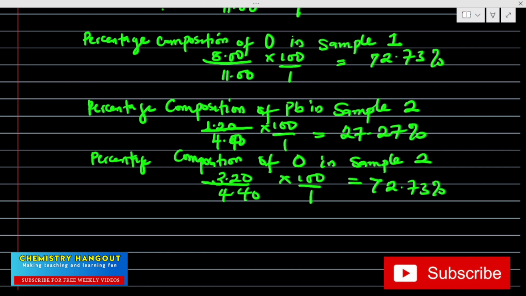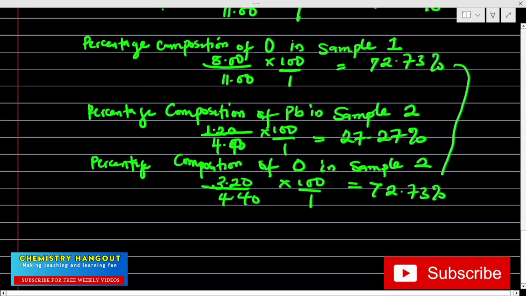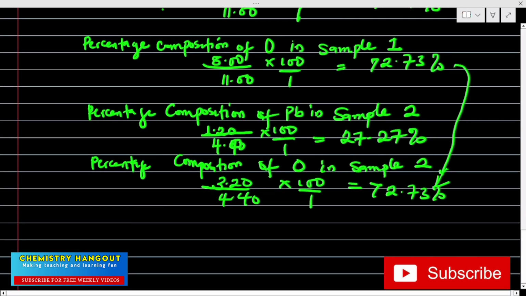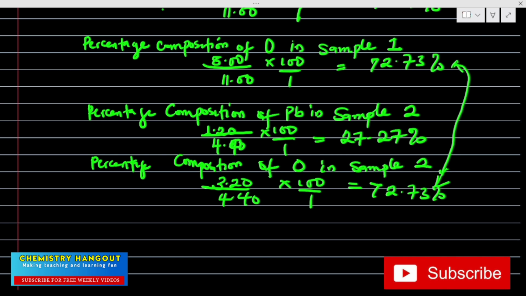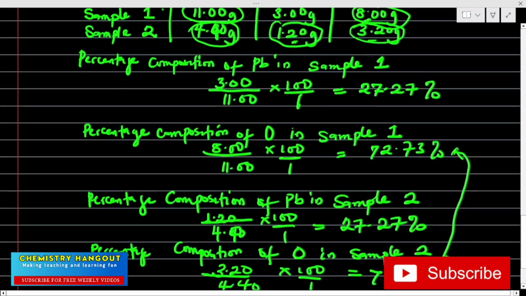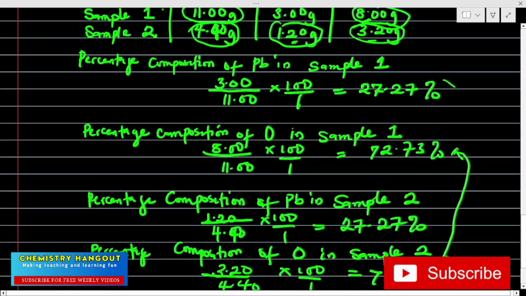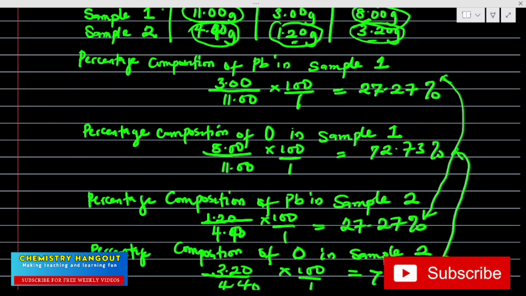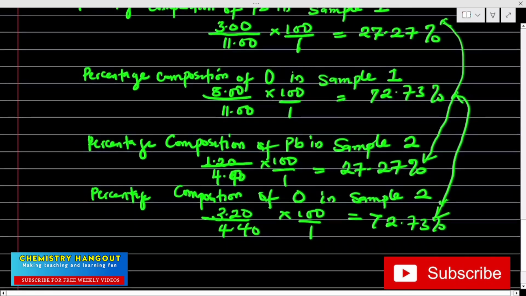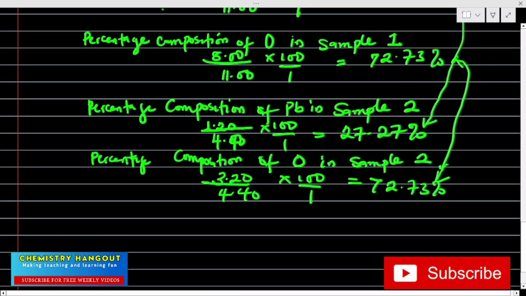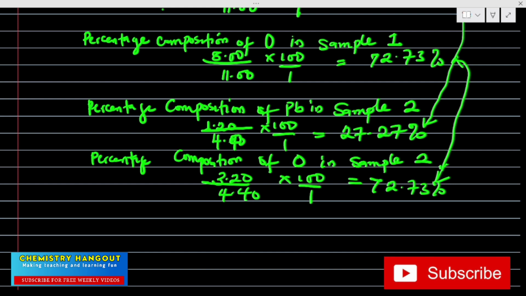Look at this. The first sample. Look at oxygen to oxygen. Can you see it? At oxygen, the same percentage composition. Look at lead to lead. Can you see that? The same composition. So the law of definite proportion is correct, which means that no matter the way you have prepared it, the proportion by mass will be the same.